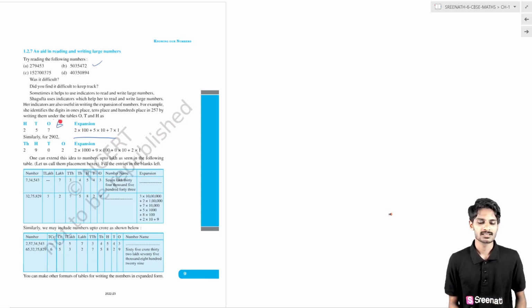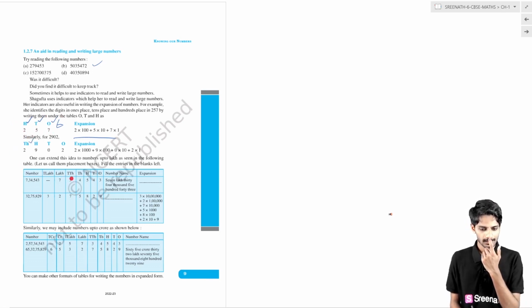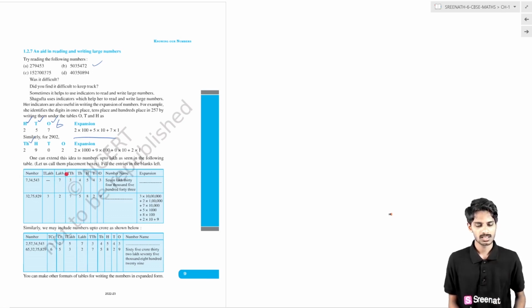Basically, for the 100's place, we write H, for the 10's place we write 10, and for the 1's place we write 1. For the 1000's place, we write 1000. For the 10,000 place, we write 10,000. For the lakhs place, we write lakhs, and then the 10 lakhs place. Finally, this is the number.